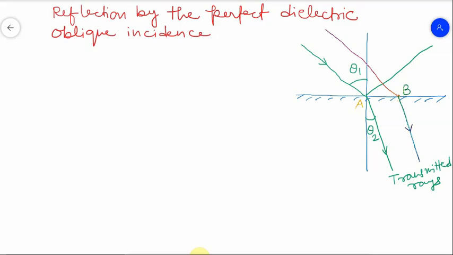This angle is, let's say, theta 3. So two rays are incident respectively at points A and B, and the wave will also be reflected from here. So I can make it like this.